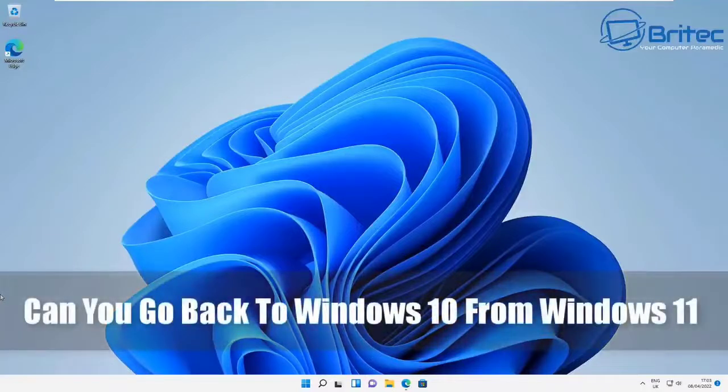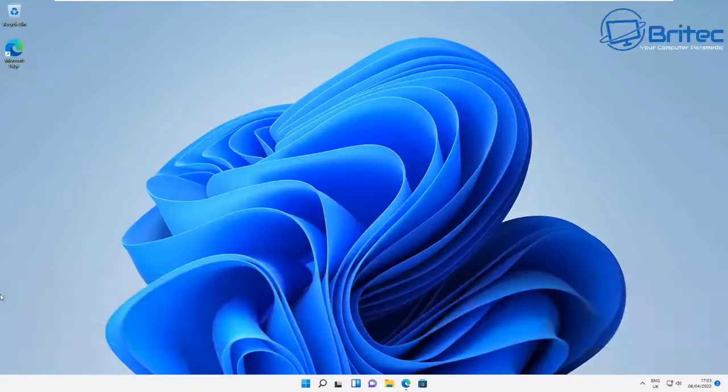You guys, I get asked all the time, can you go back to Windows 10 from Windows 11 and still have your version of Windows 10 activated when you go back? Even after 10 days, you can go back to Windows 10 whenever you feel like it. If you don't like Windows 11 or if you're having issues with Windows 11 and you want to go back to Windows 10, you can do.